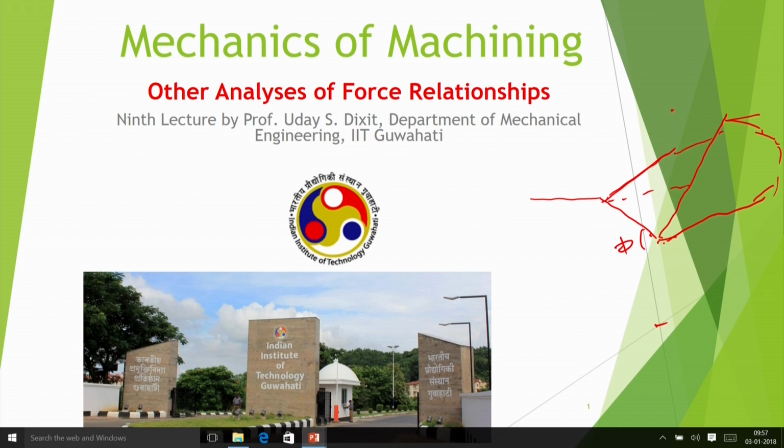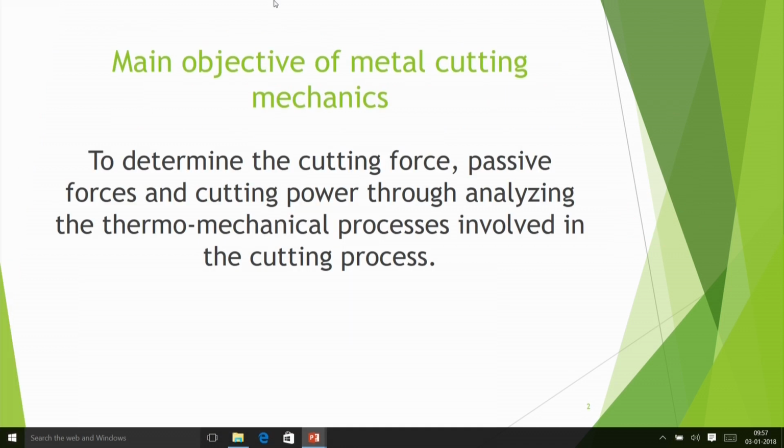Then after that there are other models. We will discuss those things today in the lecture, and also we may give some exposure to the finite element method of finding out the cutting forces. So what is the main objective of metal cutting mechanics?